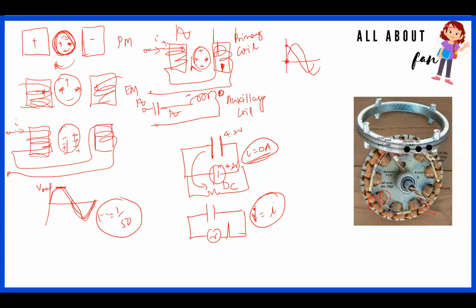Okay. To understand this, let's connect a simple bulb. When you're connecting a bulb in an AC circuit here, this bulb is typically an R load, a resistive load. So what happens is, first you need to push the voltage to the winding here. That means the voltage is flowing like this, an AC waveform, pushing the voltage here. Then slowly the current flows depending upon the resistance of the circuit.